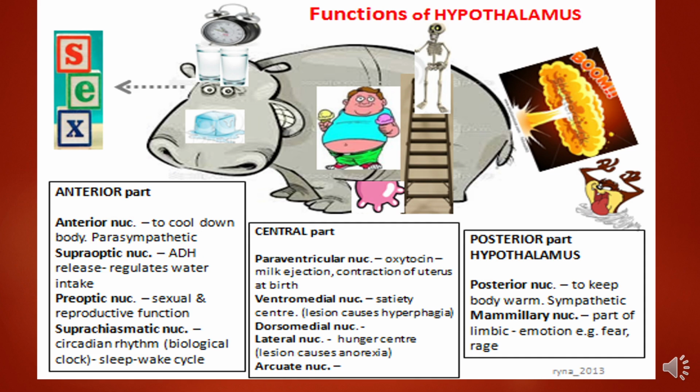Coming to the posterior part of the hypothalamus, the posterior nucleus and the mammillary nucleus are present. The posterior nucleus we have already discussed. The mammillary nucleus is a part of the limbic system. We know the main function of the limbic system is emotion and memory. So it goes hand in hand with the limbic system.